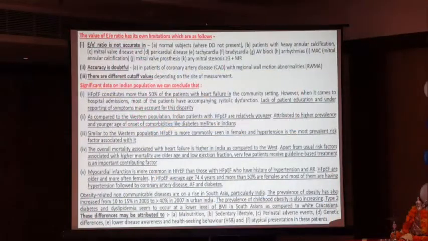Then myocardial infarction is more common in reduced ejection fraction than in those with preserved ejection fraction, who have a history of hypertension and aortic regurgitation. Patients with preserved ejection fraction are older and more often female. In preserved ejection fraction, the average age is 74.4 years and more than 50% are female, and most of them have hypertension, followed by coronary artery disease, atrial fibrillation and diabetes.